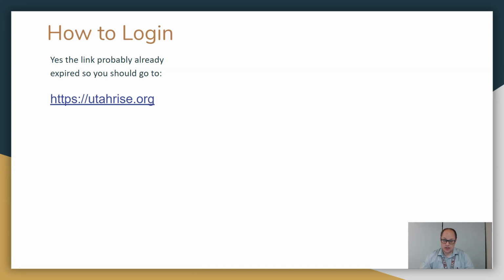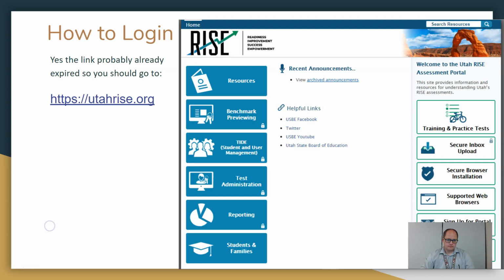This is a different site from last year. It's a different vendor this year who's providing us with the RISE tests. So when you get there, it looks like this. Everything functions really well as far as I've had access to. There is one little issue accessing things with pop-ups and such, but for the most part, things are great.